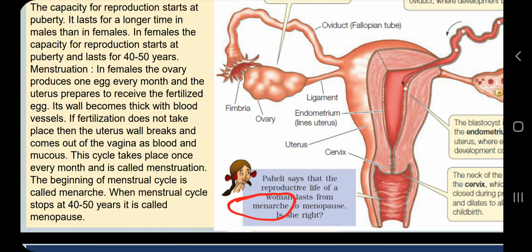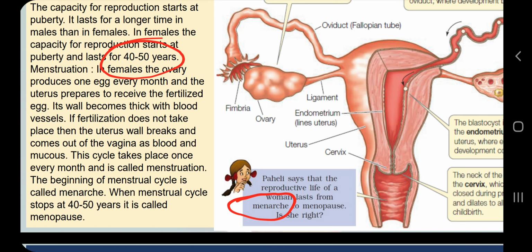Then when these girls become mature, at 20 years of age, 30, 40 or 50 years of age, at around 45 or 50, or simply from 40 years to 50 years of age, this cycle closes also. After a certain point of time, for example 45 years, in some females this cycle stops. In some females it stops at 44 years, 43 years, 49 years. I think you all understand.